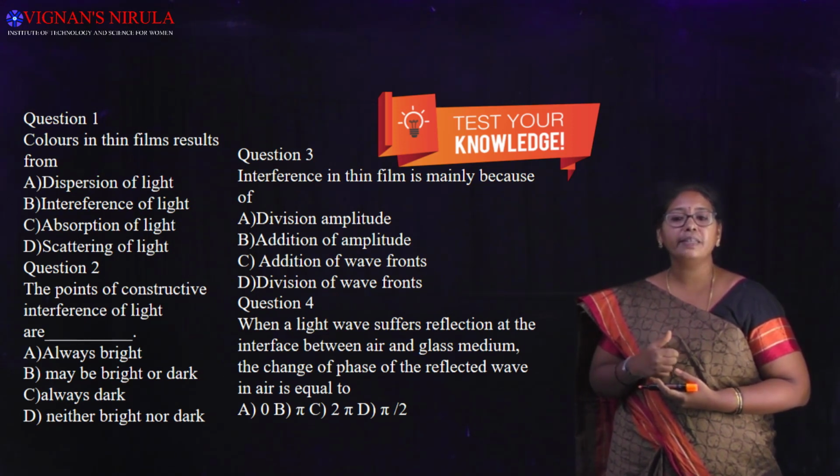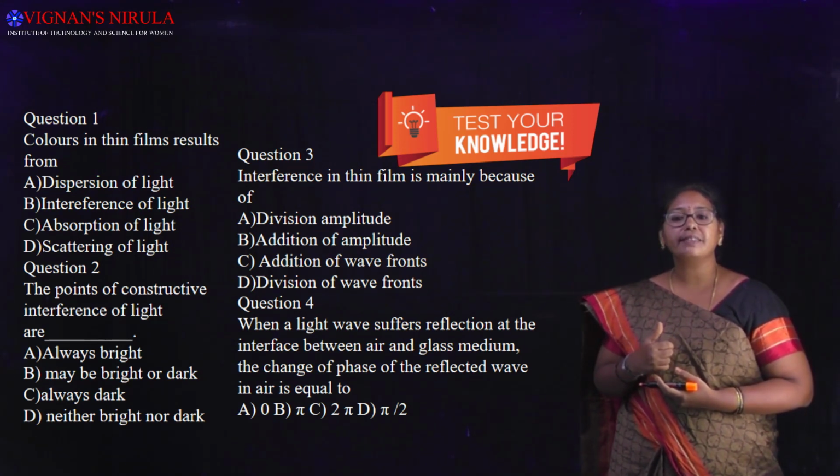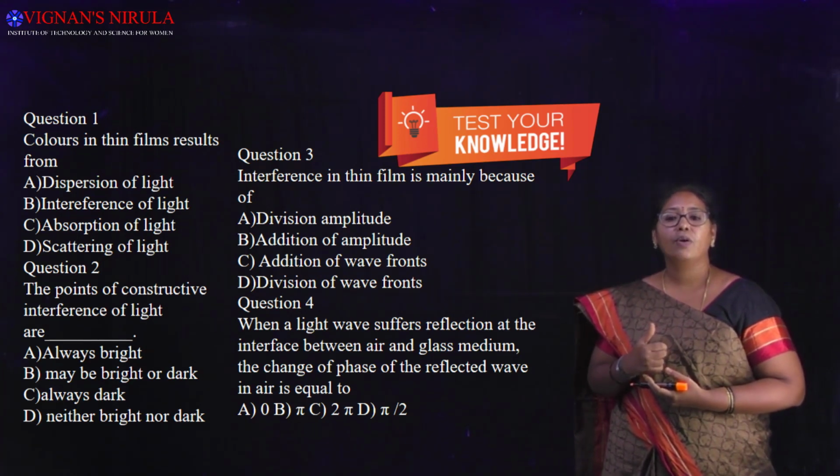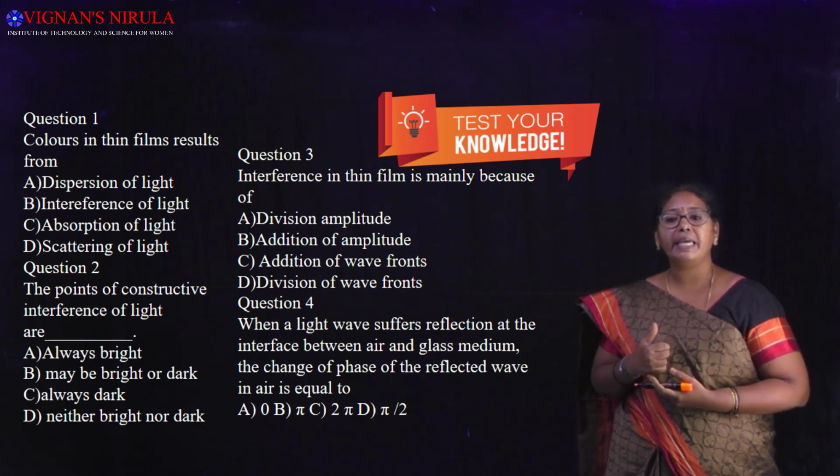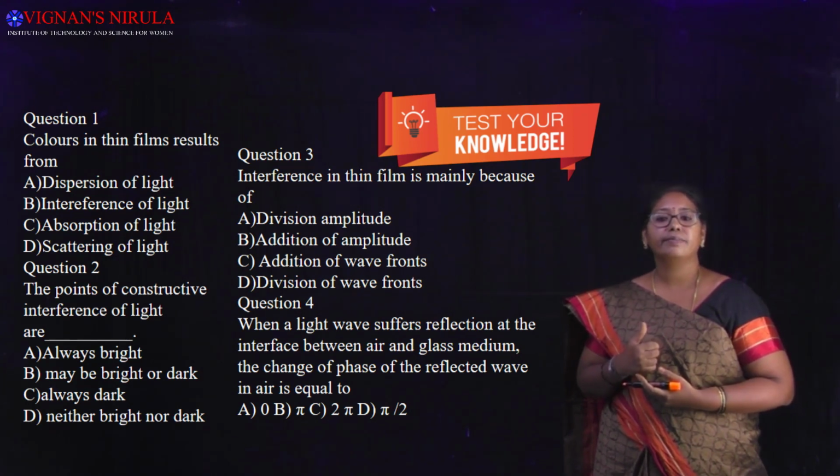The second question, the points of constructive interference of light are A, always bright, B, maybe bright or dark, C, always dark, D, neither bright nor dark.